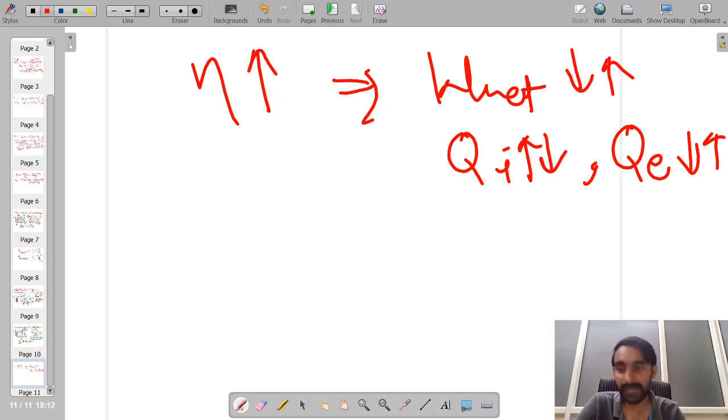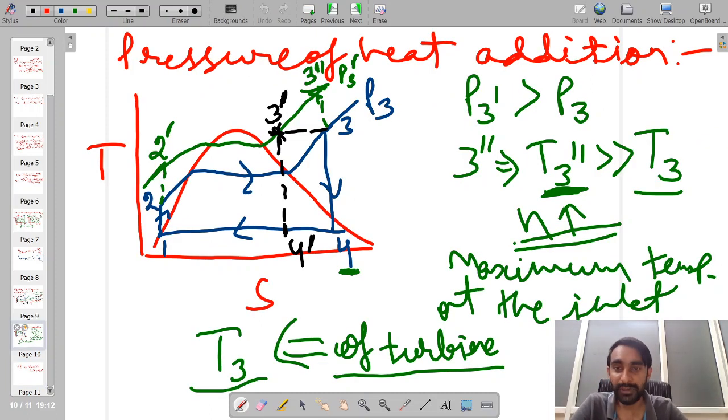But ultimately, if you try to see, earlier your heat addition process was happening from point number 2 to point number 3, and the temperature of point number 2 is less in comparison to the temperature of point number 2 dash, where now your heat addition process has started from point number 2 dash to point number 3 dash.